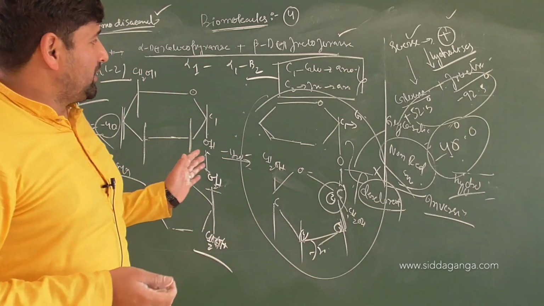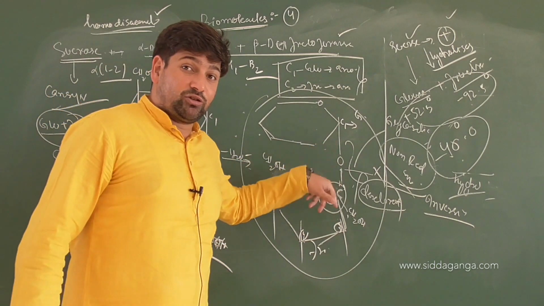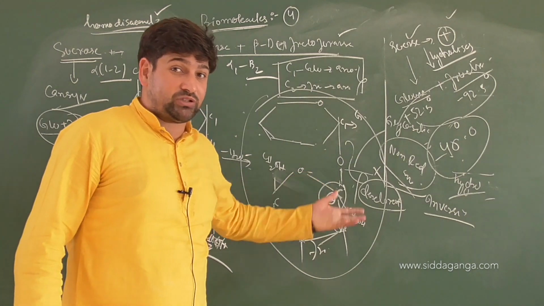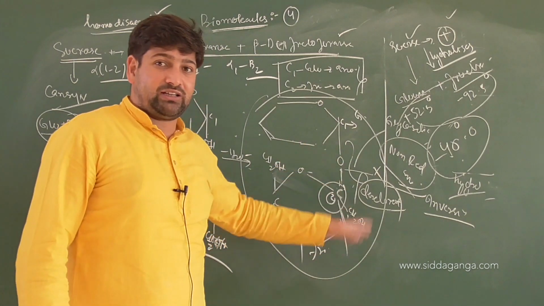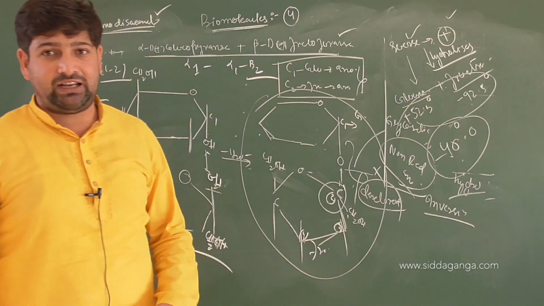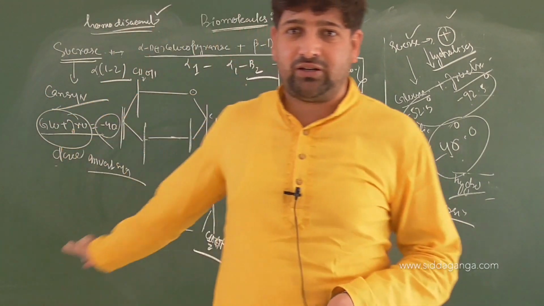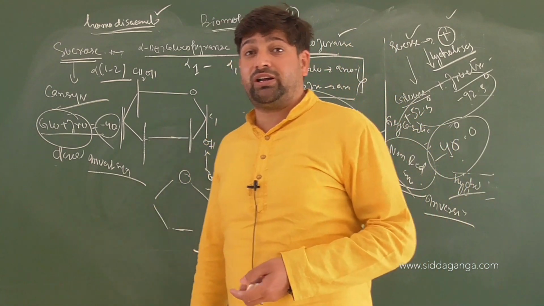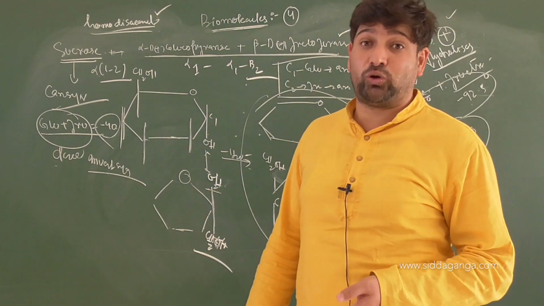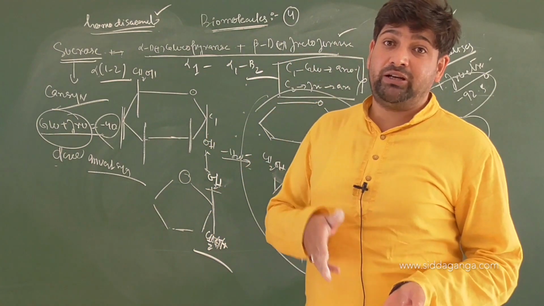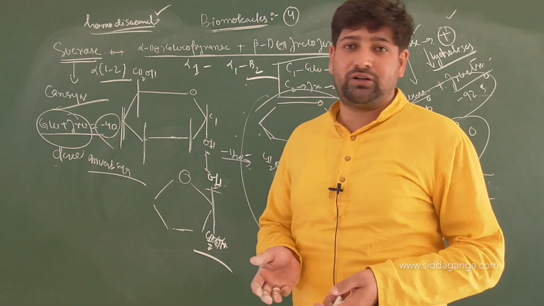So again, hemiacetal and hemiketal groups are not produced at all. Free anomeric carbons are not there, thus it will be a non-reducing sugar for us. Is it clear with the disaccharide theory itself? Clear. So glycosidic bond everywhere. There is a beta-glycosidic bond in lactose, which is made up of beta-D-galactose and glucose respectively.